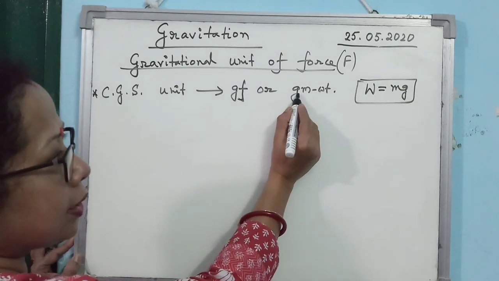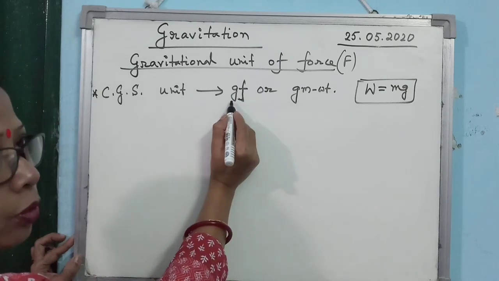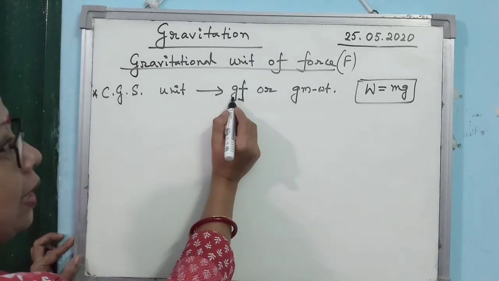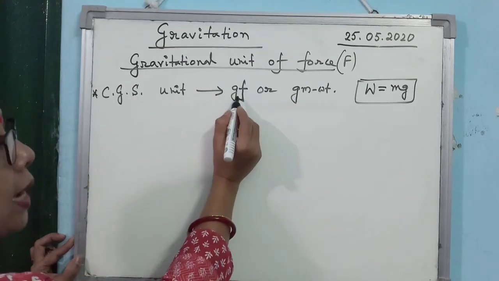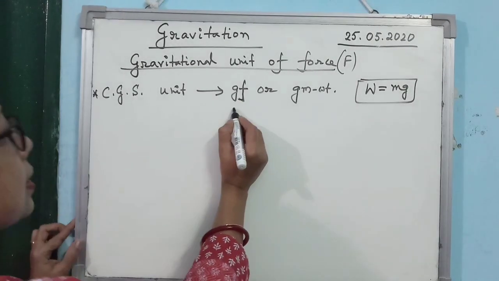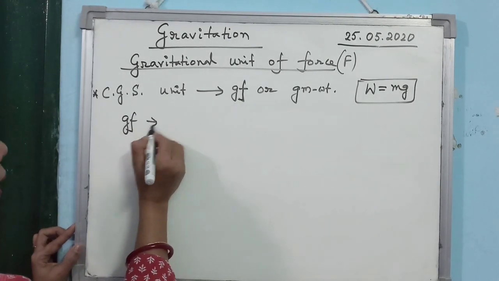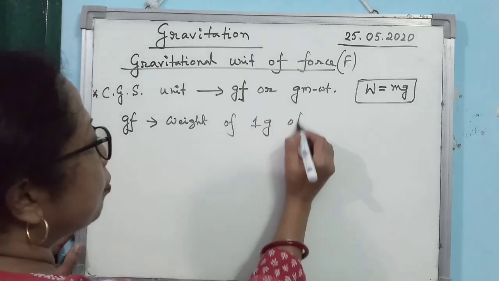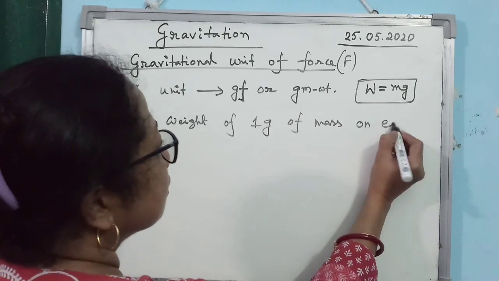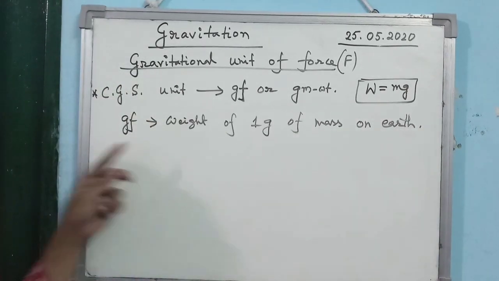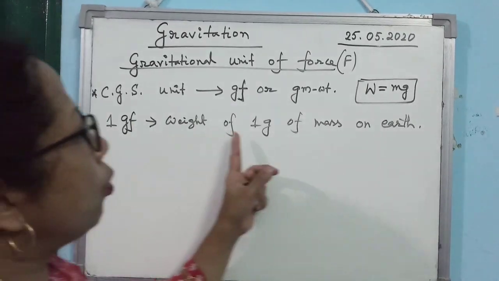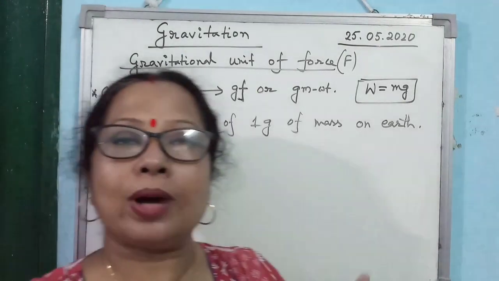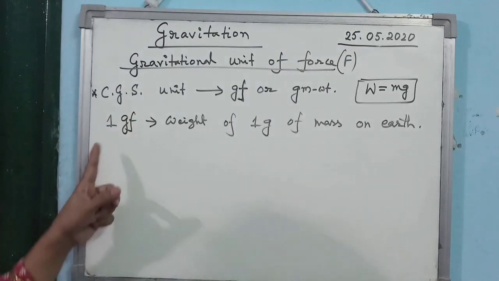Gram weight is generally written like this. Some books use this and some books use this one, but both represent the same thing: gram force or gram weight. We read it as gram force but we write it as GF. Clear? Now, what is the definition of GF? It is nothing but the weight of 1 gram of mass on earth. 1 GF is the weight of 1 gram of mass on earth. Clear? It means if you take a body of mass 1 gram, then its weight is equal to 1 GF.